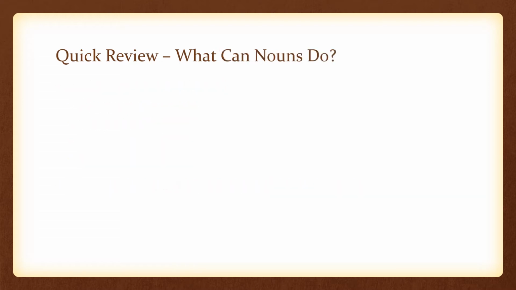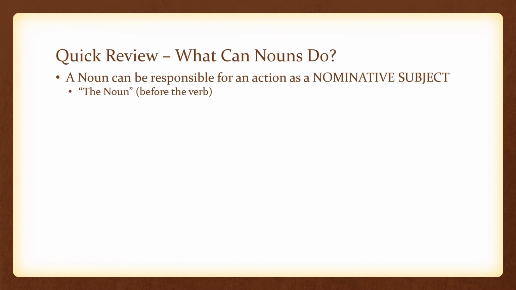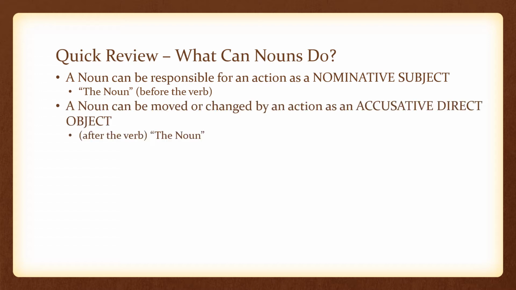What can nouns do? A noun can be responsible for an action as a nominative subject. In English, it looks like this: the noun before the verb. A noun can be moved or changed by an action as an accusative direct object. In English, it looks like this: after the verb, the noun.